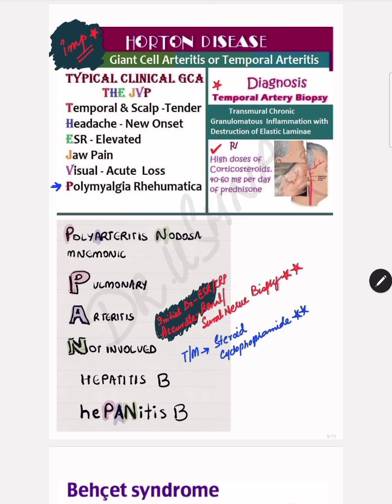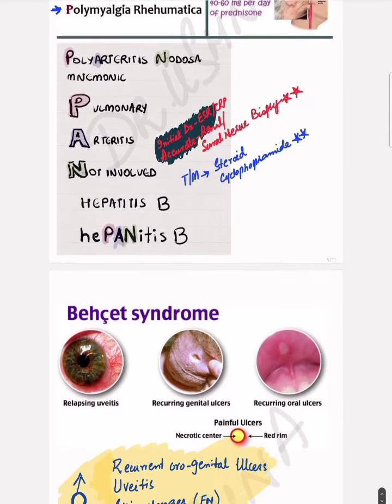The first investigation you should do is basically ESR. You will find the elevated ESR. The most important treatment you will do is high dose corticosteroids, and the confirmatory test you will do is temporal artery biopsy. So there are potential MCQs about the diagnosis. The initial step is ESR, the definitive step is temporal artery biopsy, and the definitive treatment is corticosteroids.